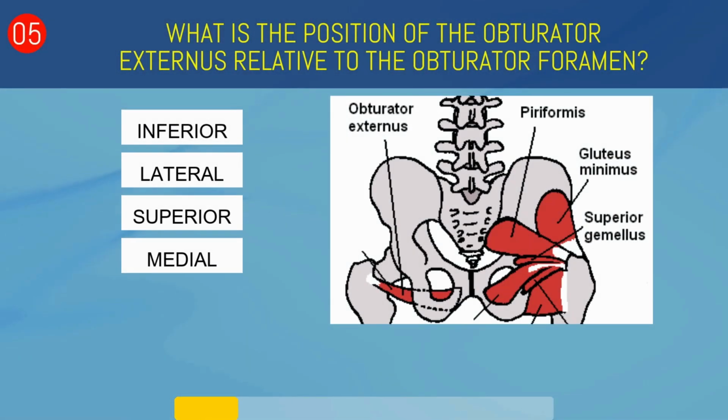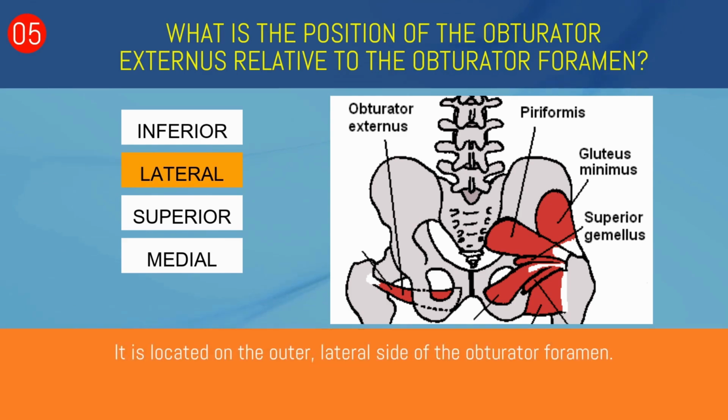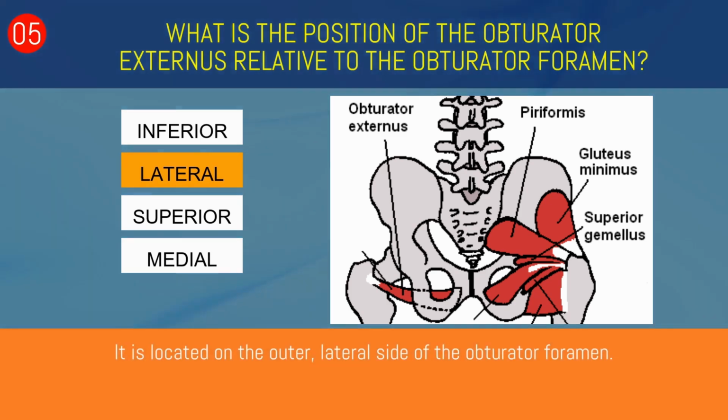What is the position of the obturator externus relative to the obturator foramen? Inferior, lateral, superior, or medial? Lateral. It is located on the outer, lateral side of the obturator foramen.